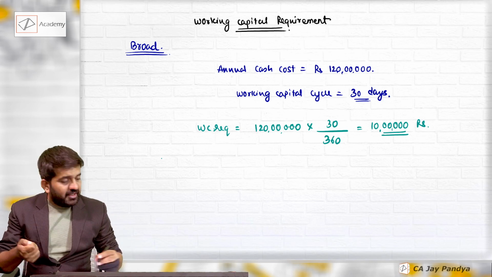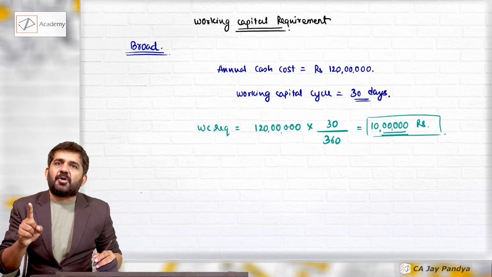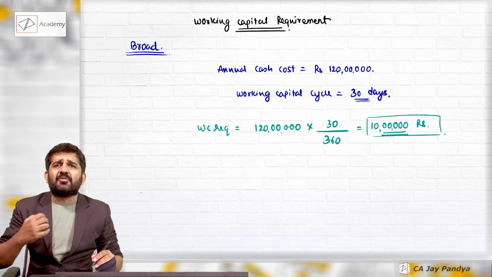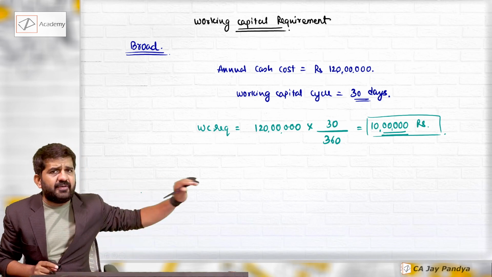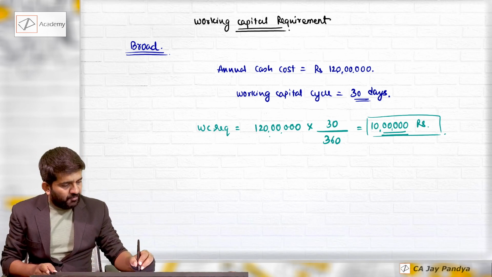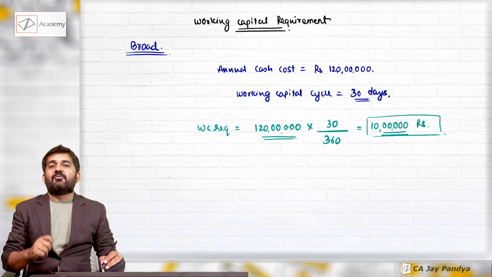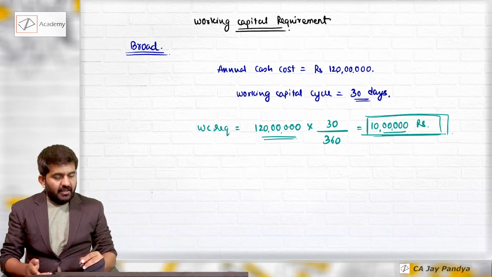So our working capital requirement will be only 10 lakhs rupees, which is for 30 days.